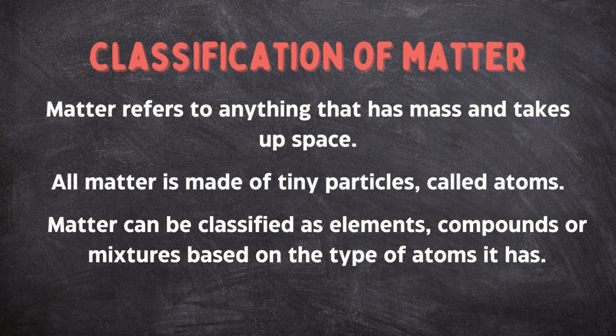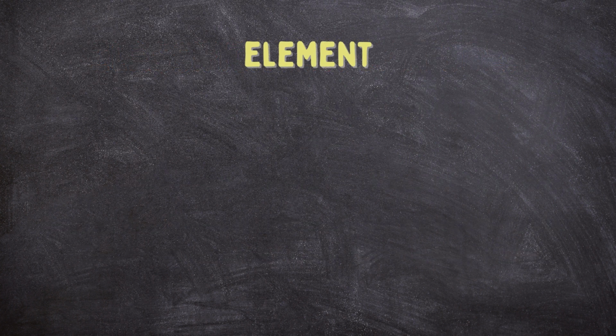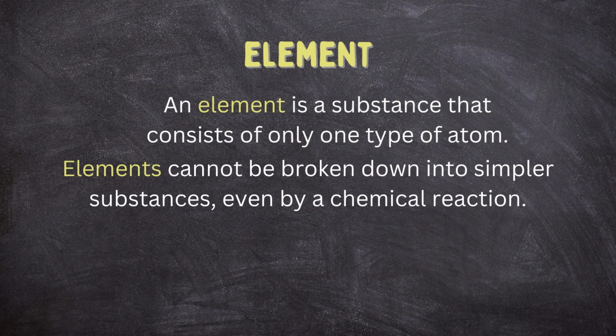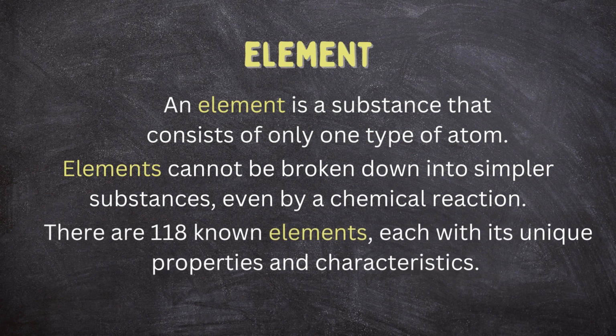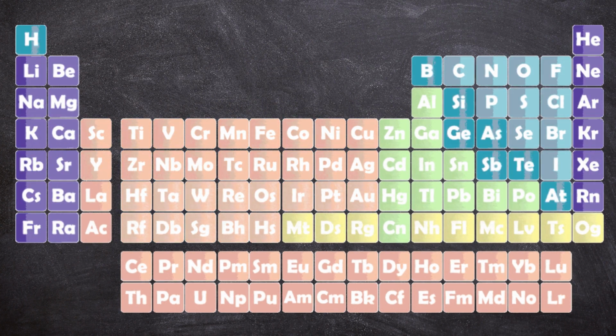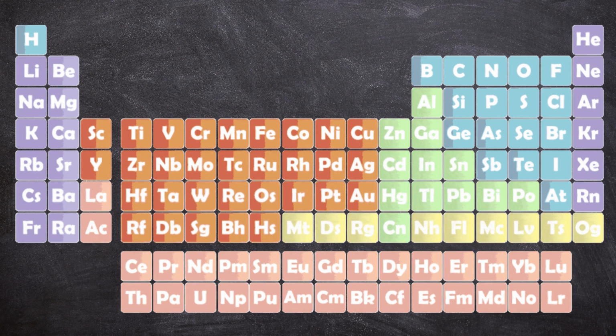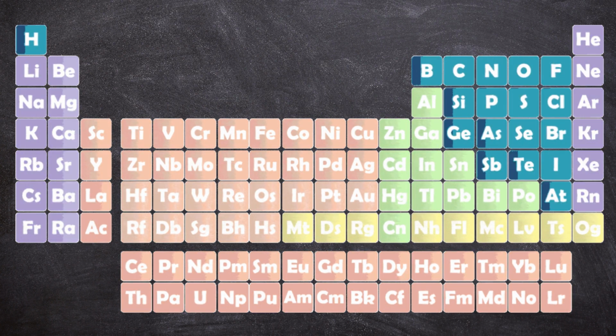Now, starting with elements. An element is a substance that is made up of only one type of atom. Elements cannot be broken down into simpler substances by chemical means. There are currently 118 known elements, each with its unique properties and characteristics. These elements are all arranged in the periodic table based on their structure and properties and are each represented by a specific letter or two letters.